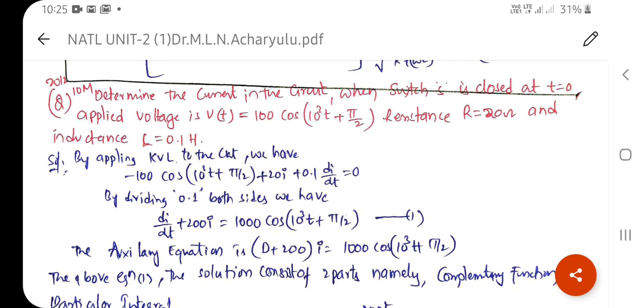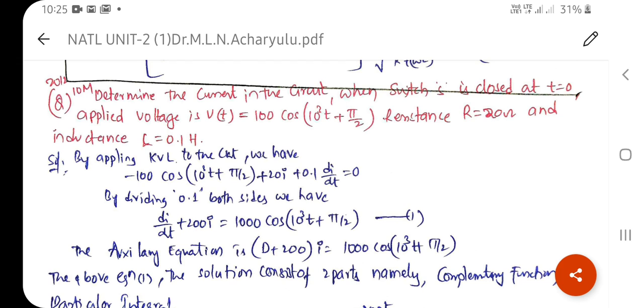So here apply KVL to the above circuit. Then the applied voltage is this one, therefore minus 100 cos of 10 cube t, meaning 1000t, cos of 1000t plus pi by 2, plus 20I plus 0.1 dI by dt equals 0. Now divide by 0.1 on both sides, then you will get dI by dt plus 200I equal to 1000 cos of 10 cube t plus pi by 2. This is equation number 1.